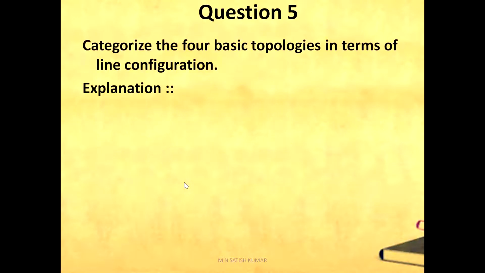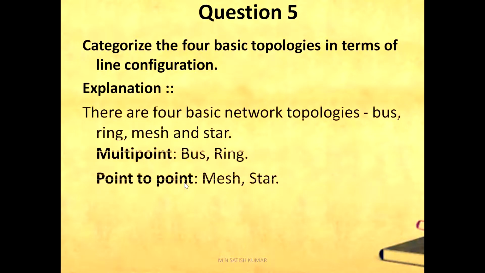Question number 5. Categorize the 4 basic topologies in terms of line configuration. There are 4 basic network topologies: bus, ring, star and mesh. Here, multi-point belongs to bus and ring. A bus topology consists of a single cable connecting all devices in the network.